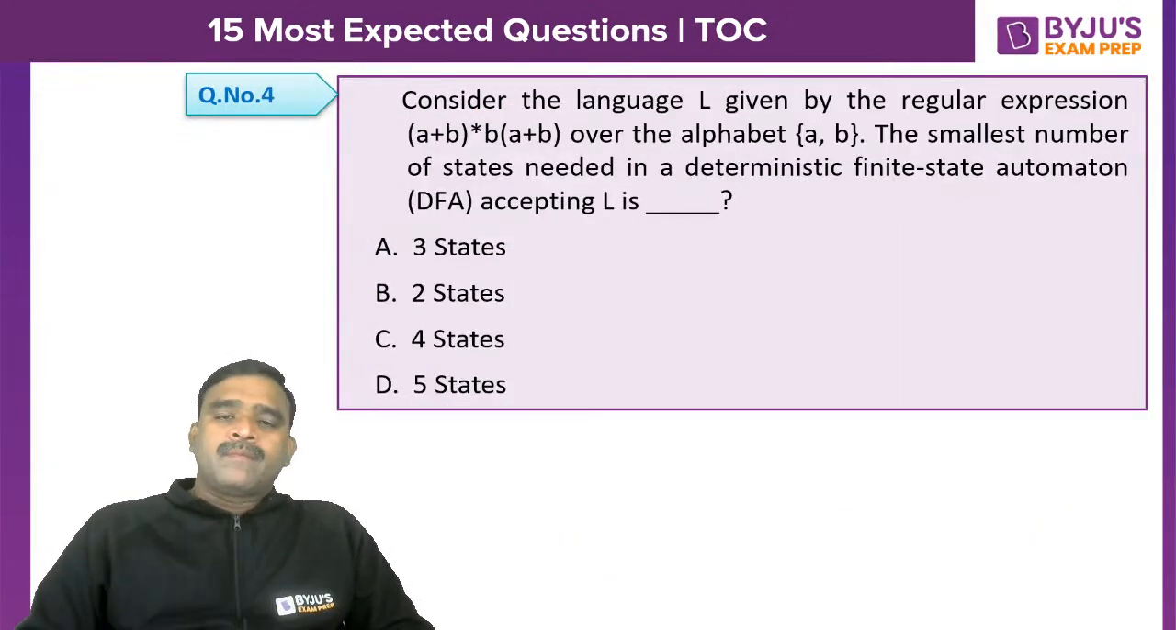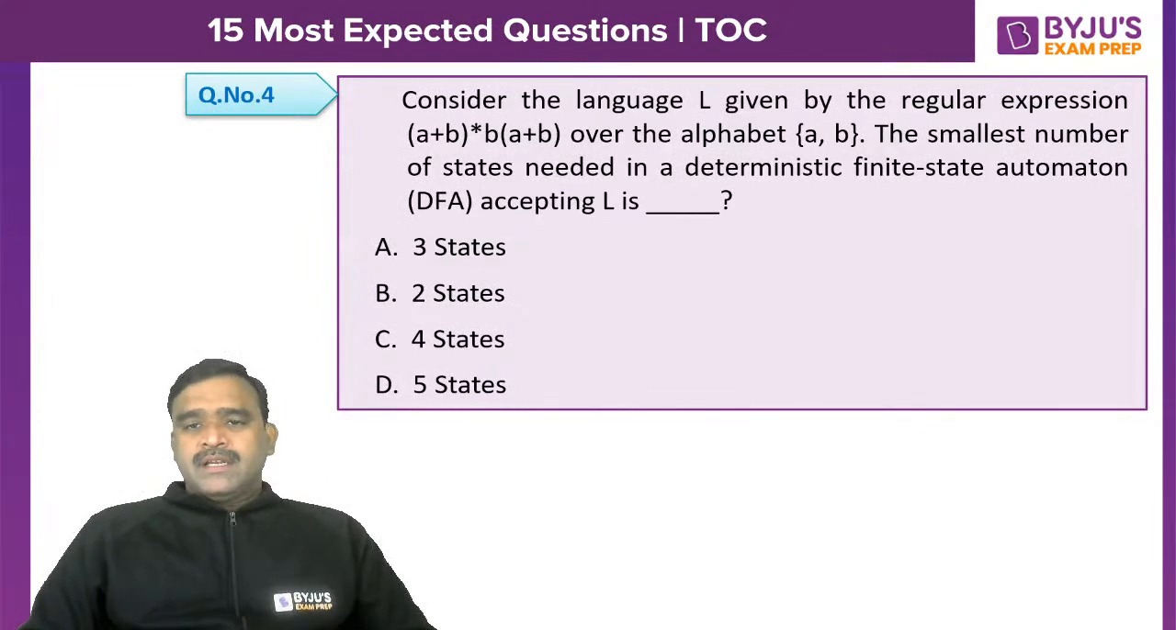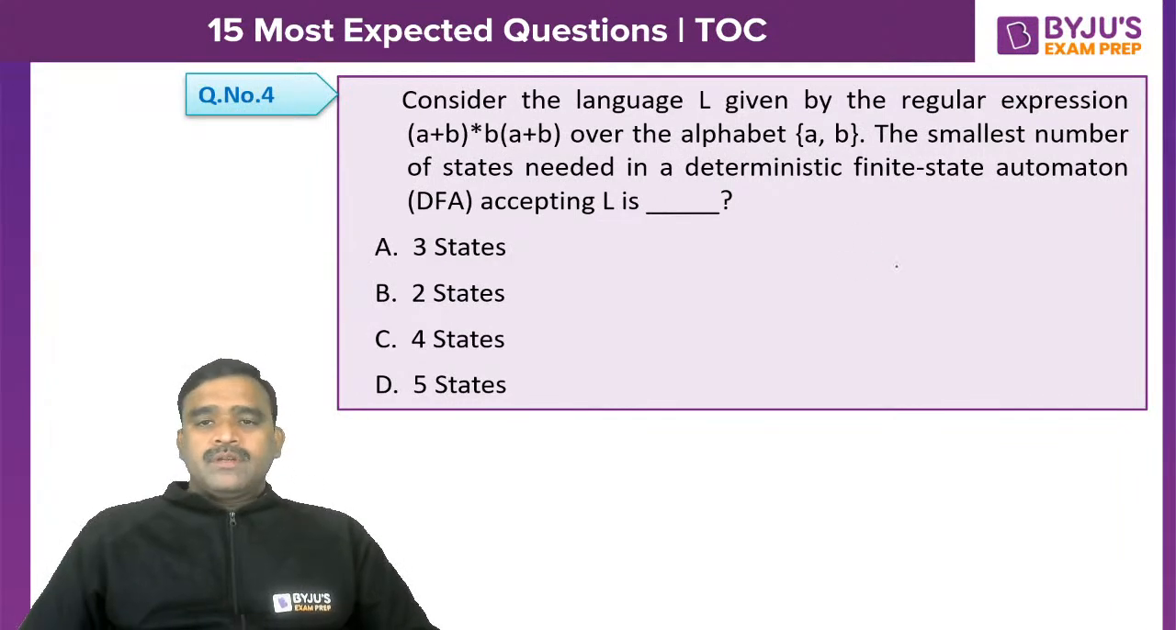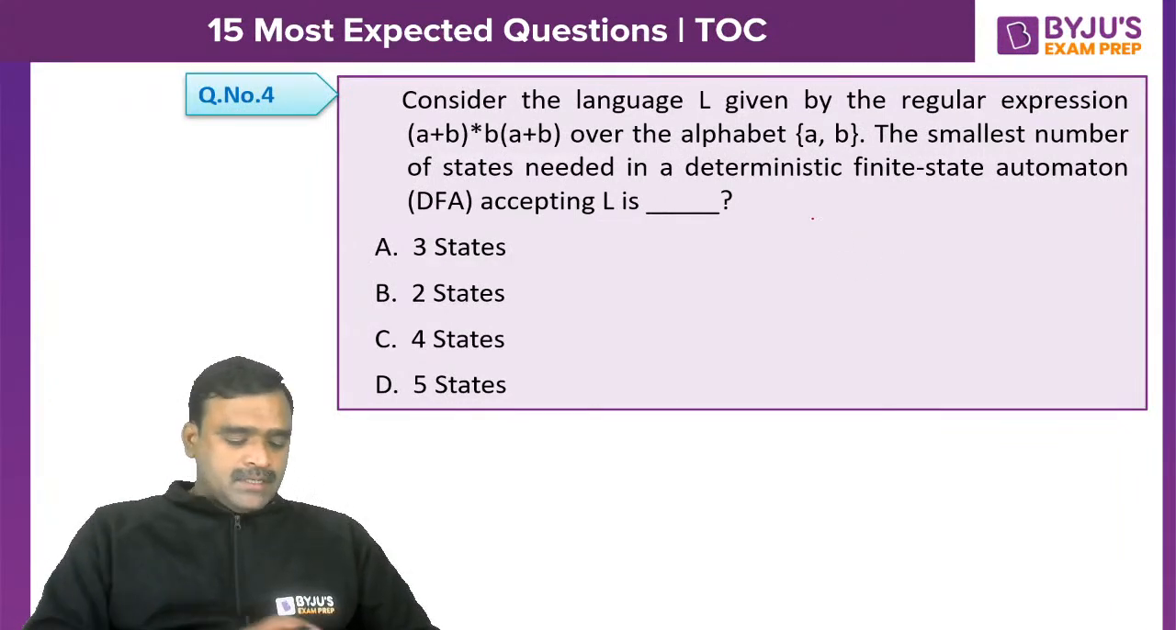Question number 4. Consider the language L given by the regular expression (a+b)*b(a+b) over the alphabet {a, b}. The smallest number of states needed in a deterministic finite state automaton (DFA) accepting L is? I think you can answer this question. Quickly finish it. Let me explain this. Tahir Amin has given 4 states. Good.